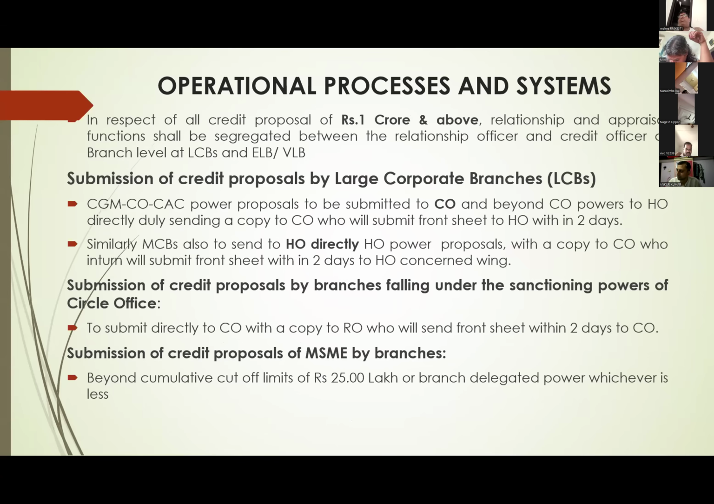Regarding operational process and systems, what we are going to do at branch level. Earlier, we have seen broad strategy guidelines. Now we are going for operational process and systems. What at branch level or at unit level, what we are supposed to do. In respect of all credit proposals, 1 crore and above, relationship and appraisal different.